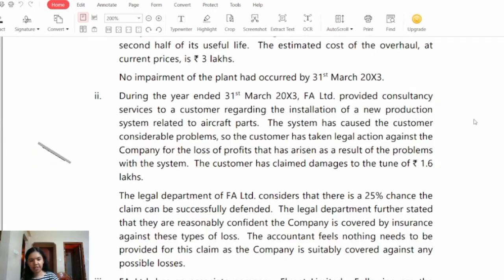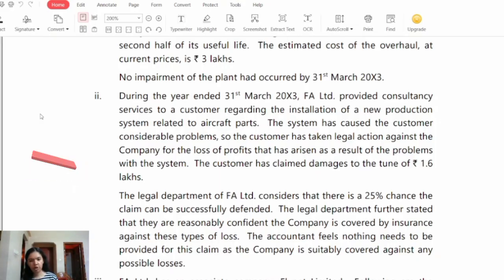Now let's read out the transaction number 2. During the year ended 31st March 2023, FA Limited provided consultancy services to a customer regarding the installation of a new production system related to aircraft parts. The system has caused the customer considerable problems. So the customer has taken legal action against the company for the loss of profit that has arisen as a result of the problems with the system. The customer has claimed damages to the tune of rupees 1.6 lakhs.